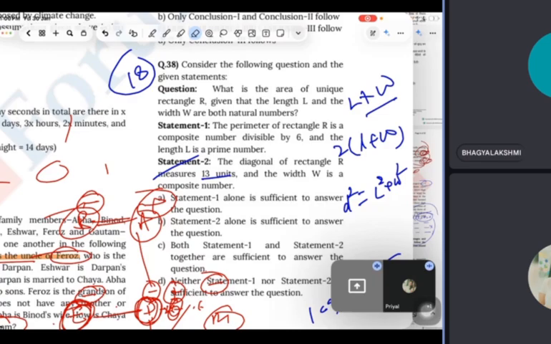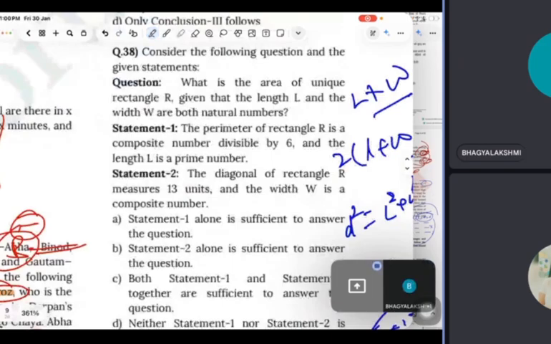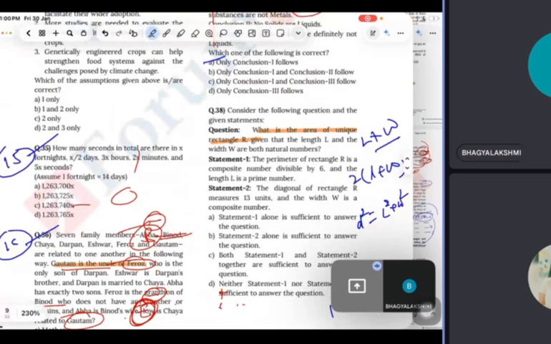See, guys, there is no need to worry. First, let's understand what the question is saying. What is the area of the unique rectangle? Rectangle area means length into width, L into W. So we need both L and W.